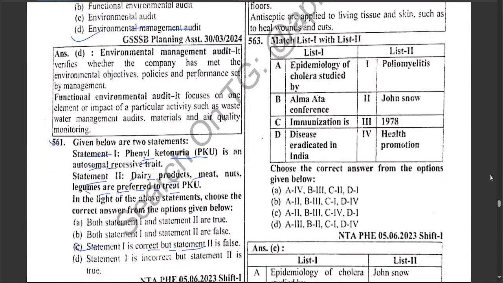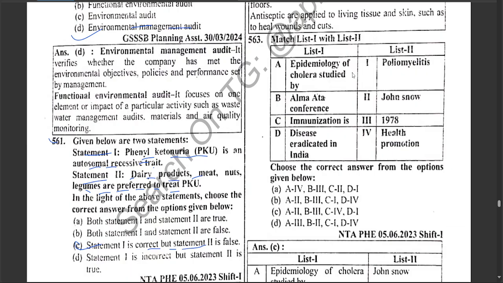Match the following. Okay. Epidemiology of cholera studies is John Snow. Alma Ata Conference belongs to 1978. Immunization is health promotion and poliomyelitis disease eradicated in India. Hence option C is, sorry, wrong. Okay, so A will be 2, and B, Alma Ata, sorry, B will be 1978, immunization is health promotion, and disease eradicated in India is poliomyelitis. Option C is correct.